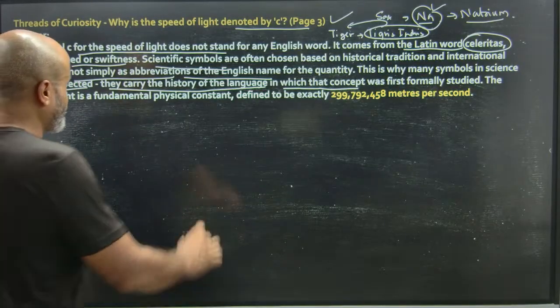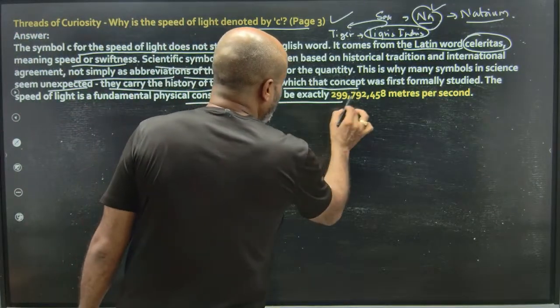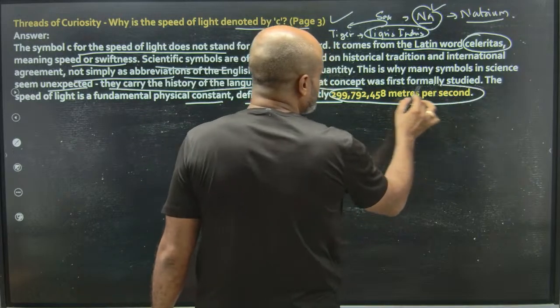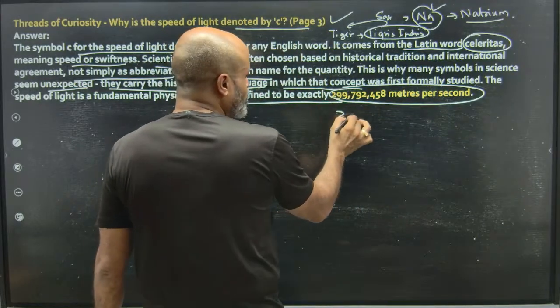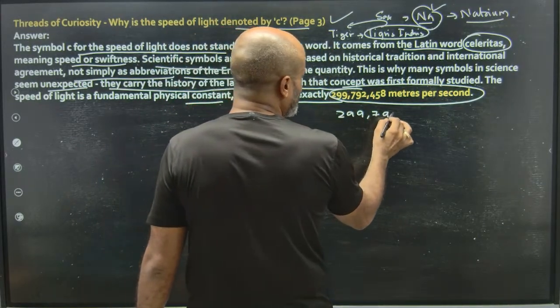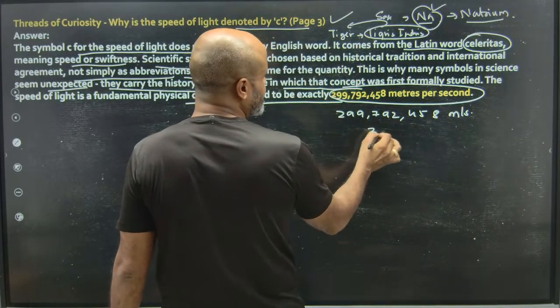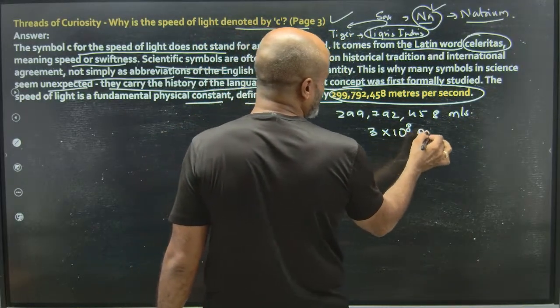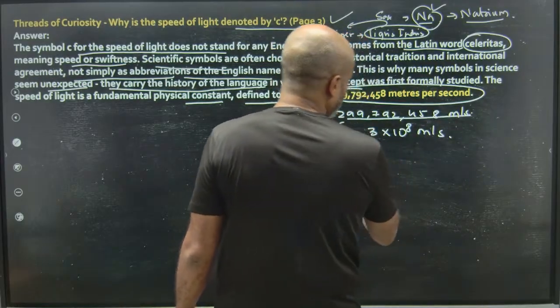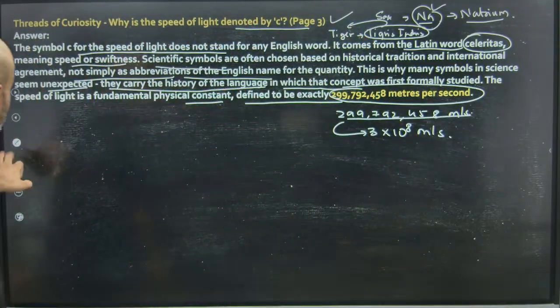The speed of light is a fundamental physical constant defined exactly. This is how the speed of light is defined: 299,792,458 meters per second. However, we generally take it to be 3 × 10^8 meters per second. This is generally the value used for calculations. Okay.